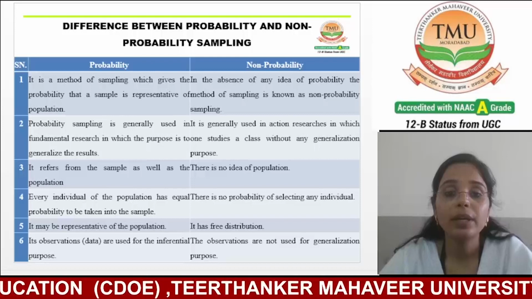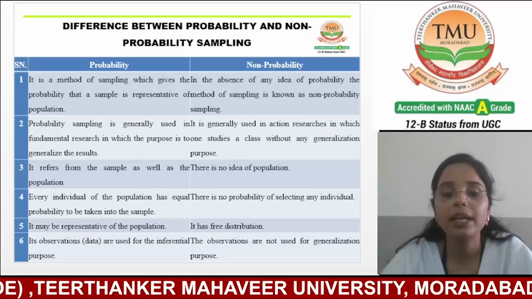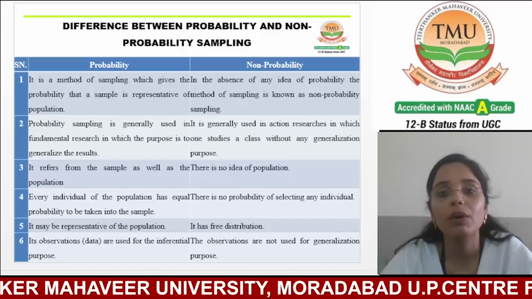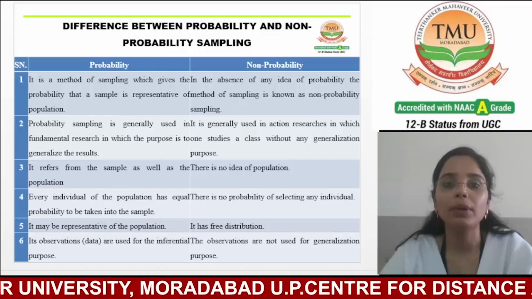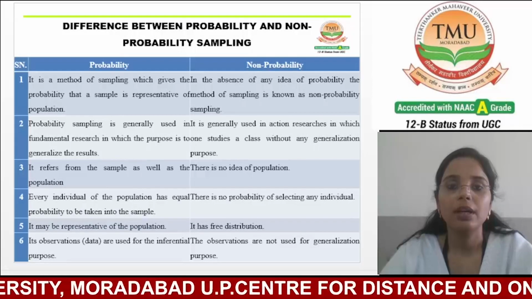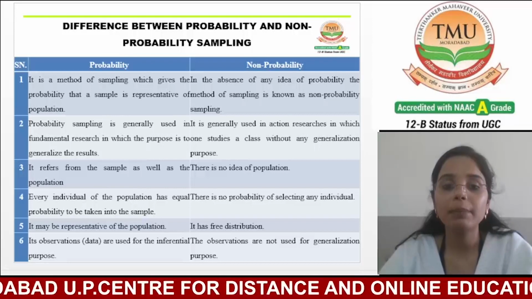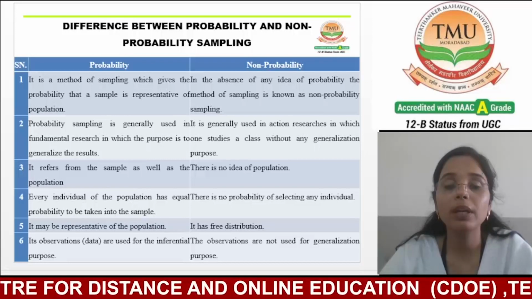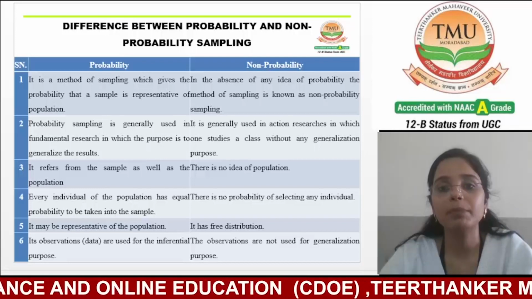The next one refers to the sample as well as the population. On the other hand, in non-probability sampling, there is no idea of the population. In probability sampling, every individual of the population has an equal chance, an equal probability, to be taken into the sample.